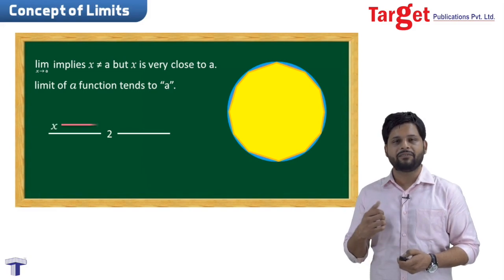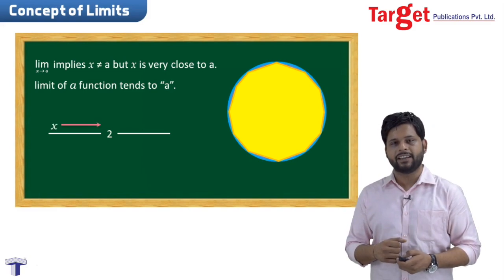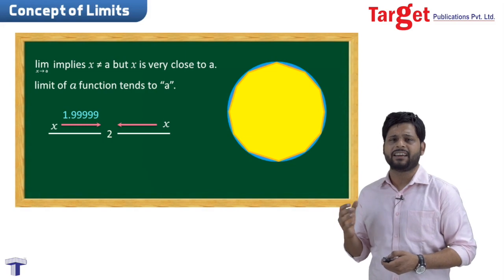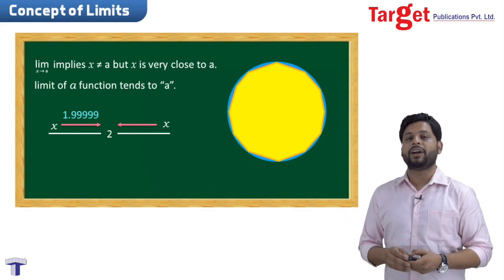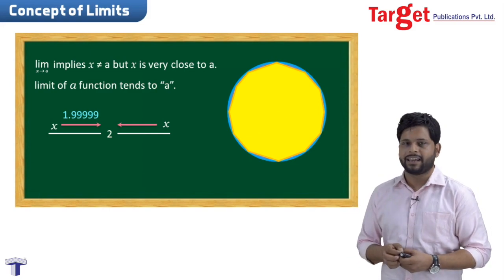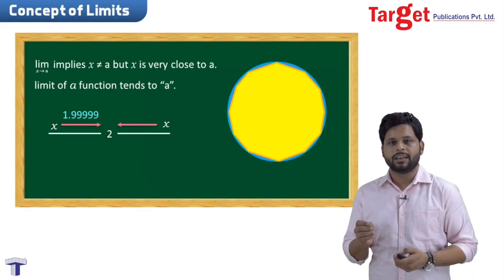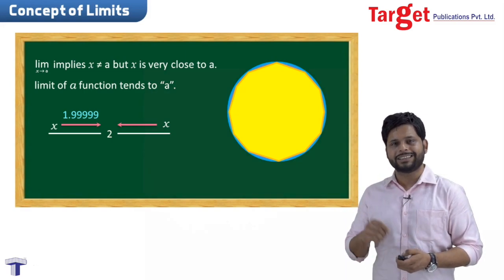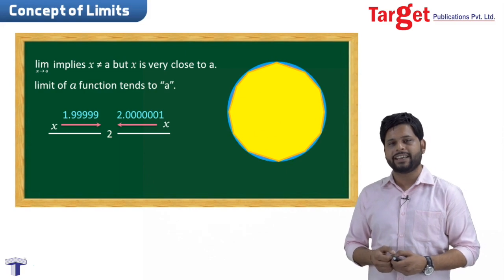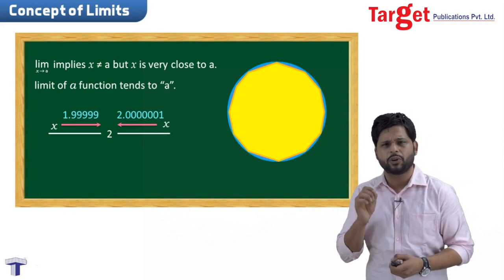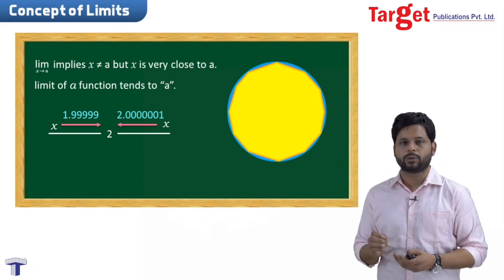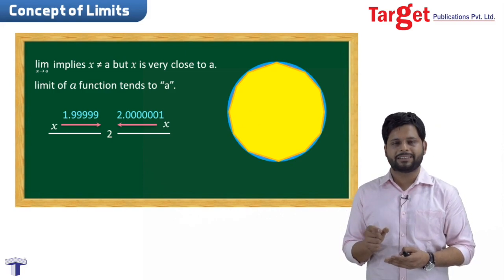When we are approaching from the left hand side, we can take a value very close to 2, like 1.99999, which is not equivalent to 2, but is a very close value to 2, right? I can approximately say that 1.99999 is very close to 2. Similarly, when approaching the same number from the right hand side, we take 2.00001, which is again very close to 2, but not exactly equal to 2. So that is the funda of limits basically.